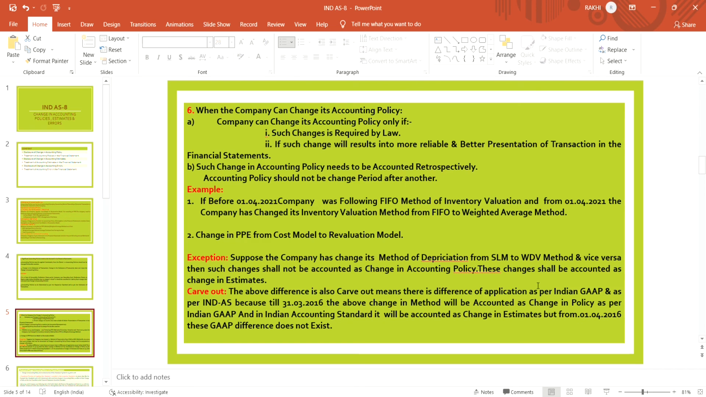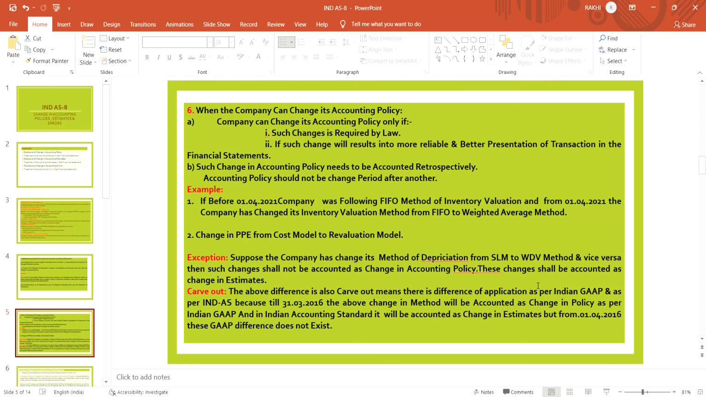If three balance sheets are to be given, for example, before 1st April 2021, the company was following the FIFO method of inventory valuation, and after April, the company has changed its inventory valuation from FIFO to the weighted average method. So it is changing its policy from FIFO method to weighted average.